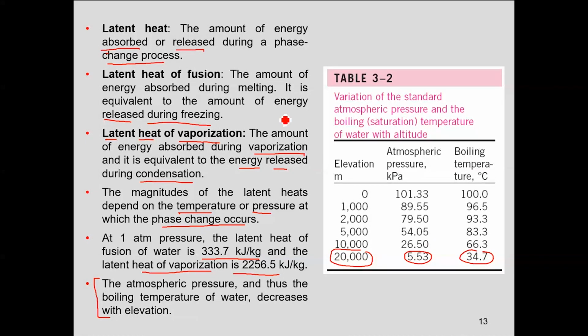So imagine the amount of heat that would be required to reach 34.7 degrees centigrade as compared to 100 degrees centigrade. This amount of heat for 34.7 would be very less as compared to at 100 degrees centigrade. So once you are at higher altitude, your atmospheric pressure is low, your boiling temperature or T saturation is low, and if the T saturation is low, you would have to cook for longer time to provide the same amount of heat as it is required to reach 100 degrees centigrade. Clear enough? That's why it takes longer.